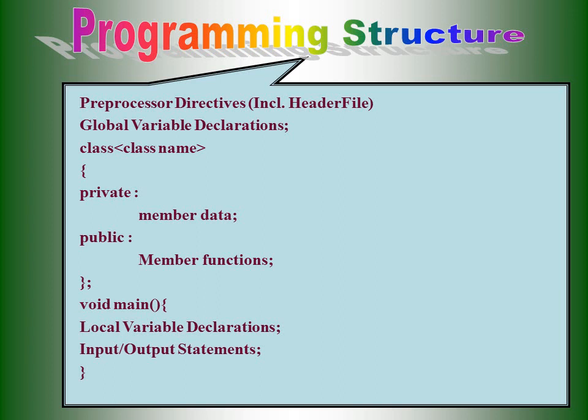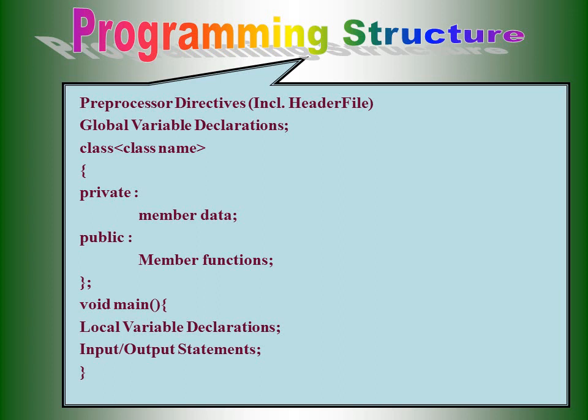So this is a class structure: the class name, and inside that we declare the access specifiers, whether public or private. The default access specifier of a class is private, because it should not be shared with other classes. If we want to share, we can use the public access specifier. At the end of the class, we need to use a semicolon. This is the syntax structure of a class.